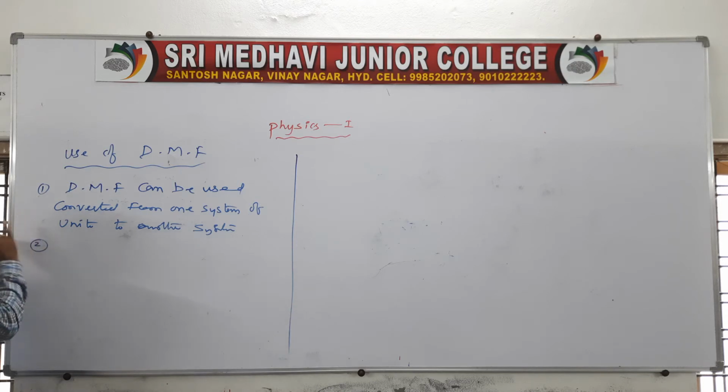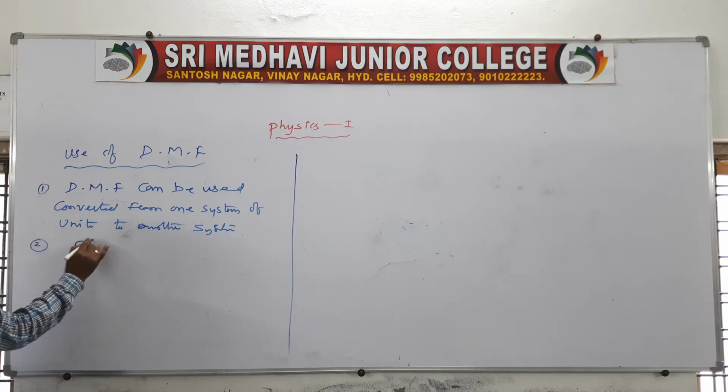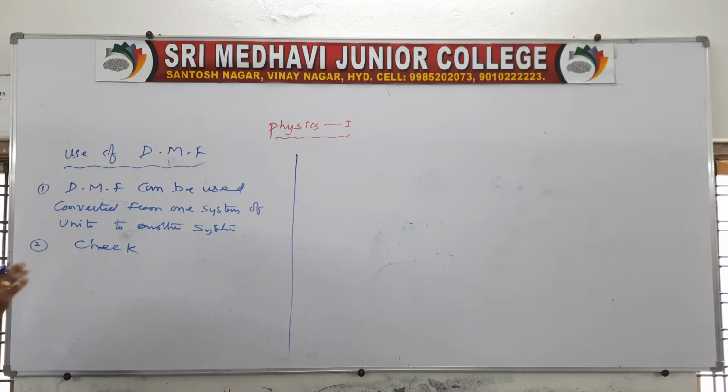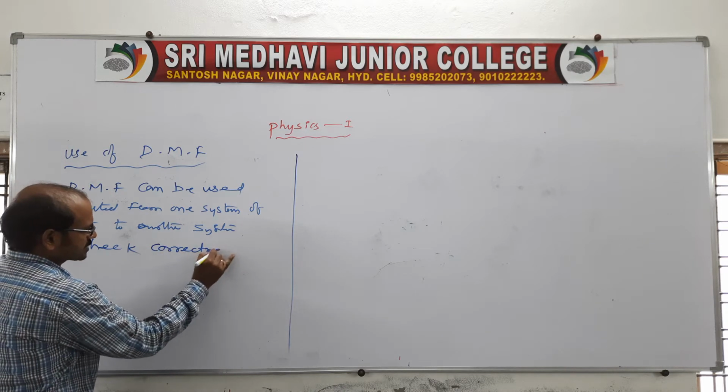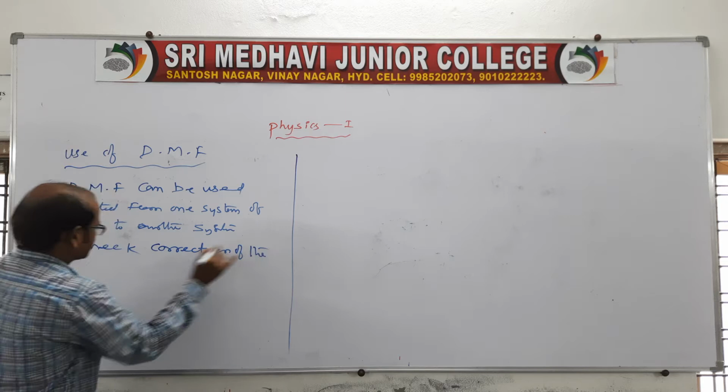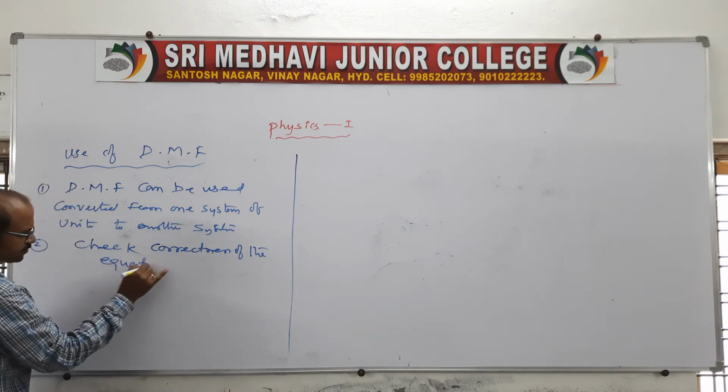And go for the second use. Again, the dimensional formula can be used to check. We can check the given equation, whether it is correct or not, whether the expression is dimensionally correct or not. So this is the second use: we can check the correctness of the given equation.